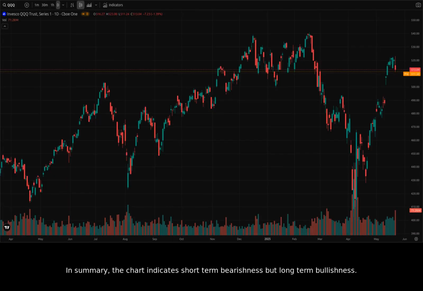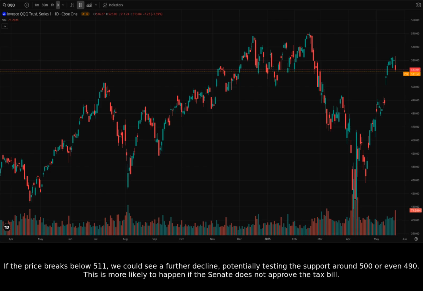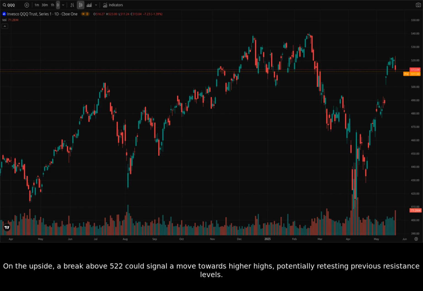In summary, the chart indicates short-term bearishness, but long-term bullishness. If the price breaks below 511, we could see a further decline, potentially testing the support around 500 or even 490. This is more likely to happen if the Senate does not approve the tax bill. On the upside, a break above 522 could signal a move towards higher highs, potentially retesting previous resistance levels.